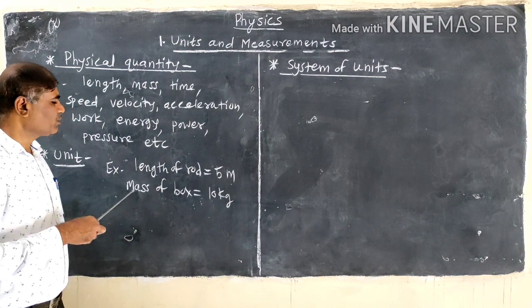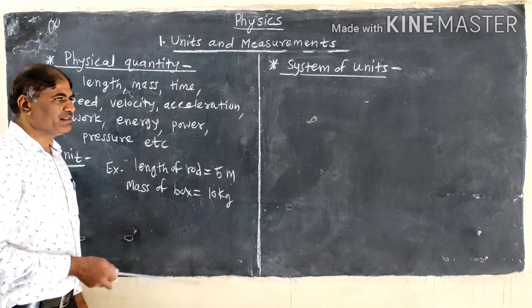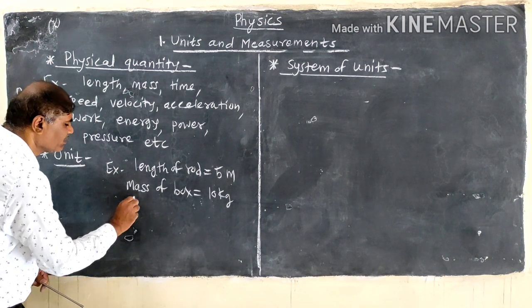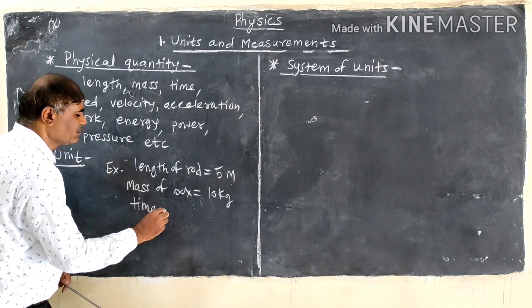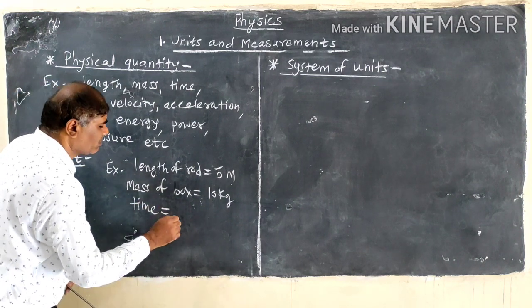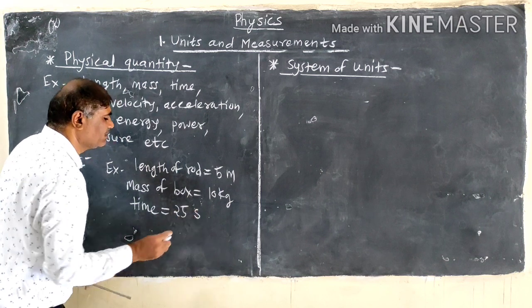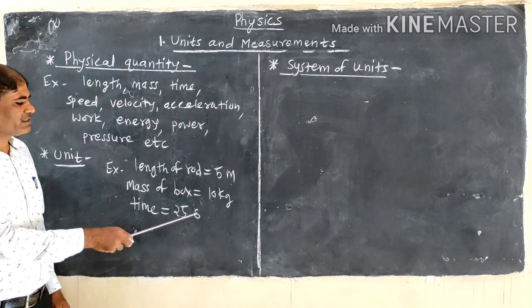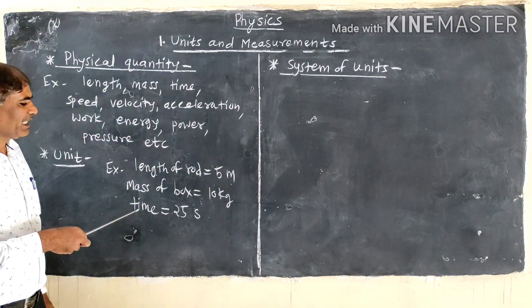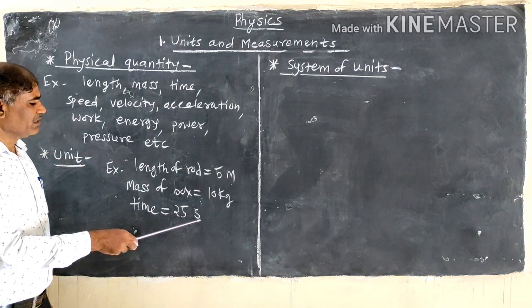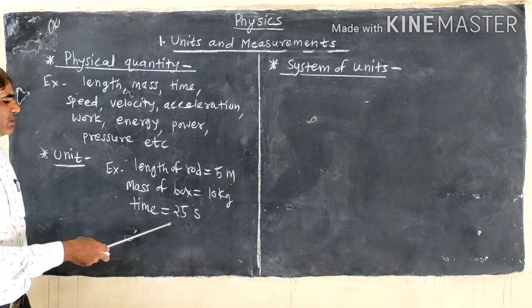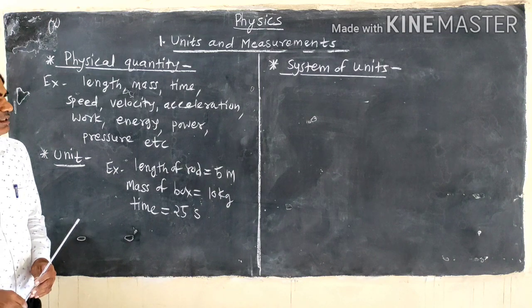Kilogram is unit of mass and 10 is the number or a magnitude. Then we take another example: time equal to 25 seconds. So here second is the standard to measure the time, or second is the unit of time and 25 is the magnitude or a number.